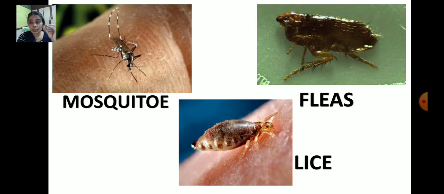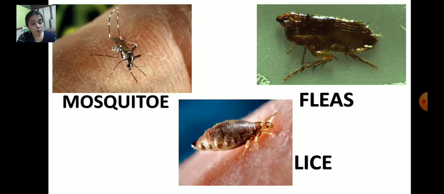Have you seen that some animals like cats and dogs have lice or fleas on their body? Like this, you can see fleas and lice on their body, on the head. That is why you have to keep them very clean. Otherwise, on the dog's body or the cat's body you can find these lice and fleas. They suck the blood of the other animals.